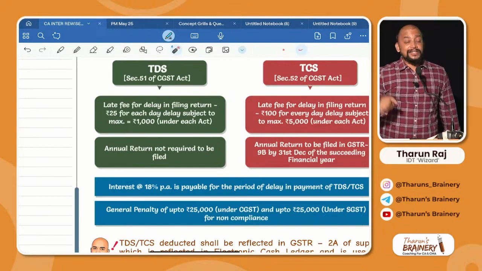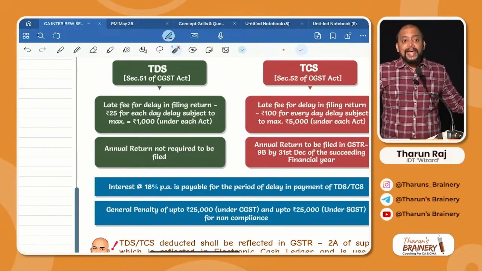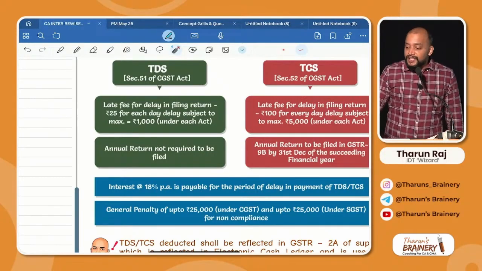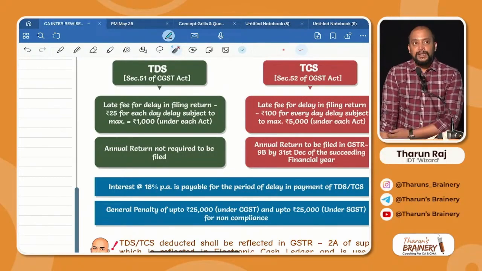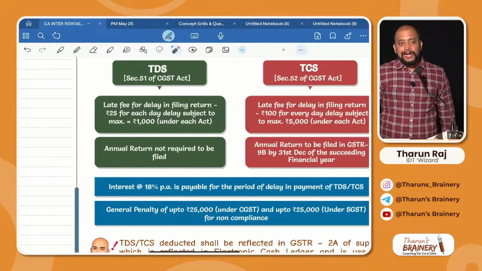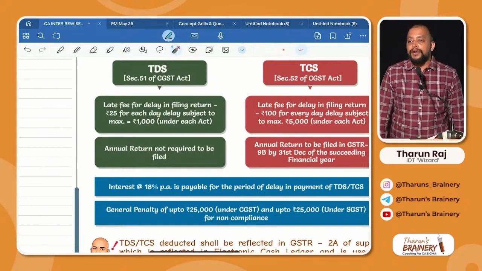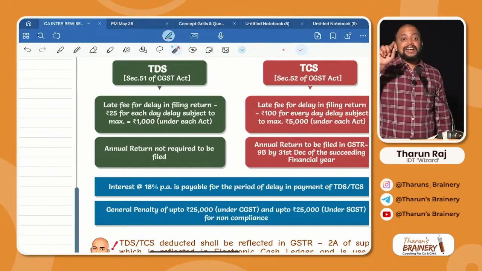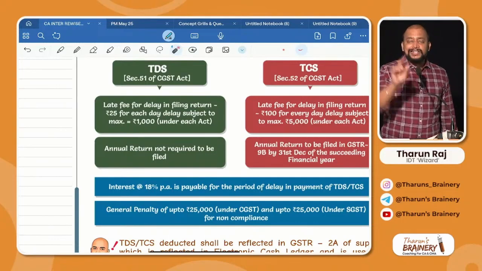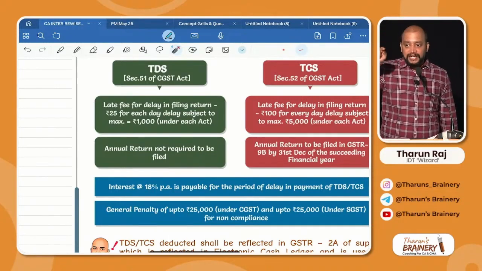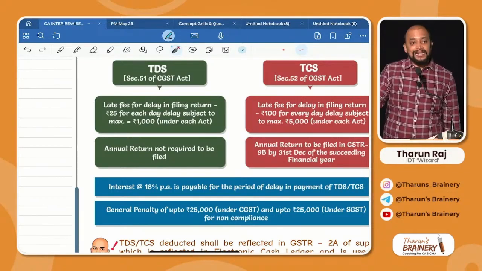What is the rate of interest? 18% per annum. In GST, the rate of interest is always 18% per annum from the first day after the due date, from the due date till the actual date. For example, for January month, what is the due date? 10th of February. They made the payment or filed a return on 28th February. So how many days delay? 18 days delay. For 18 days they need to pay interest. Whatever the TDS is, into 18% into 18 divided by 365. That will be the interest.